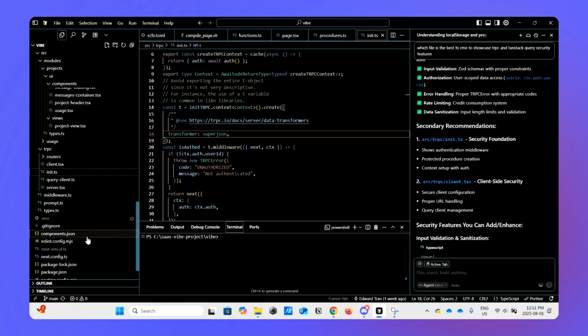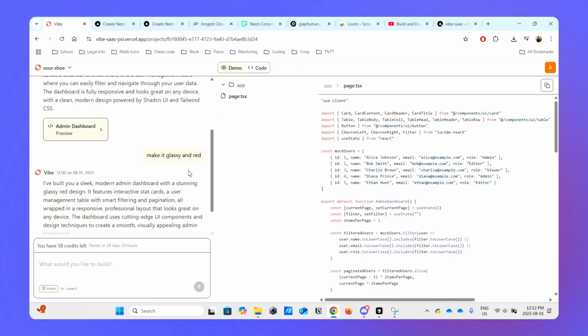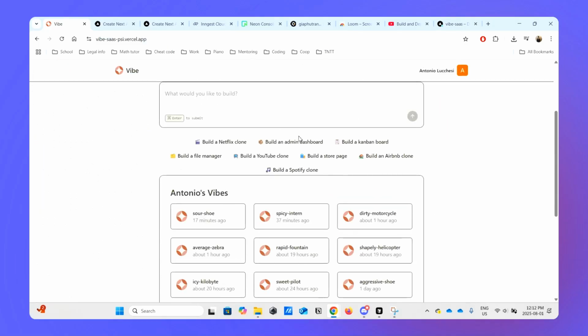For Claude, I use 3.5 Sonnet. It's the latest model that is supported by now.